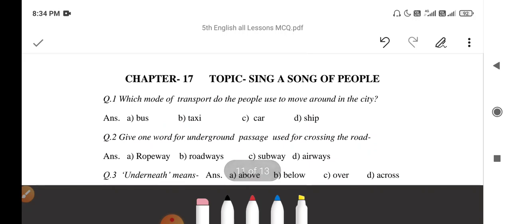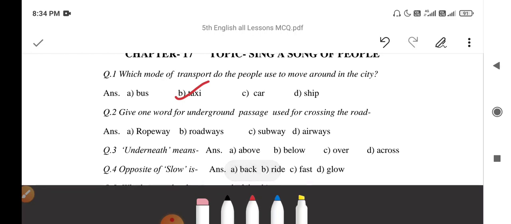So now, next chapter is Sing a Song of People. Question 1. Which mode of transport do the people use to move around in the city? It is taxi. Give one word for underground passage used for crossing the road. It is subway.